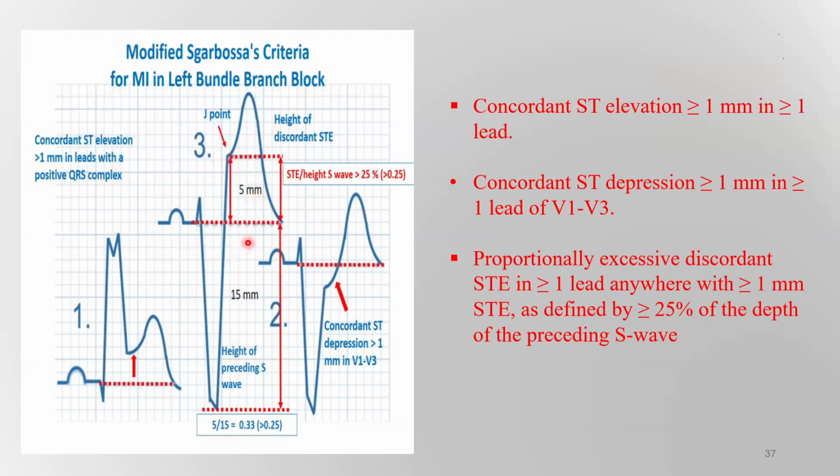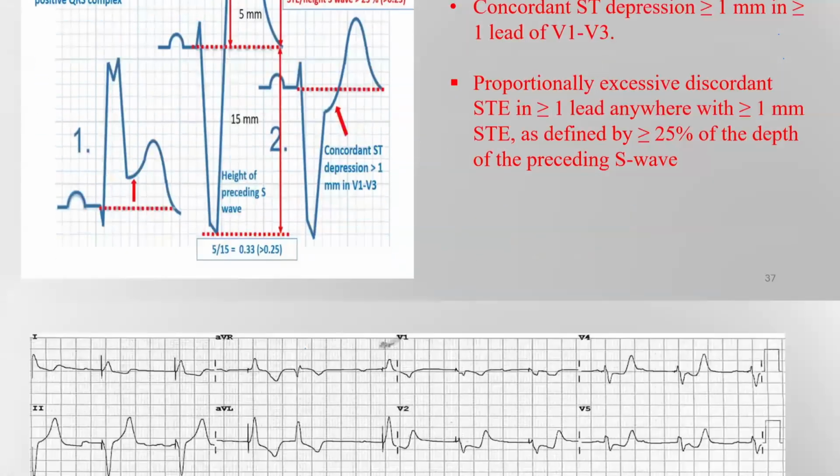And this is the change he made: not only the 5 millimeters, but you should also measure the S wave in the same lead and divide the ST segment elevation over the S wave in the same lead. If more than 0.25, it's diagnostic for acute myocardial infarction. And this raises the sensitivity of diagnosis of acute myocardial infarction compared with the Sgarbossa criteria.